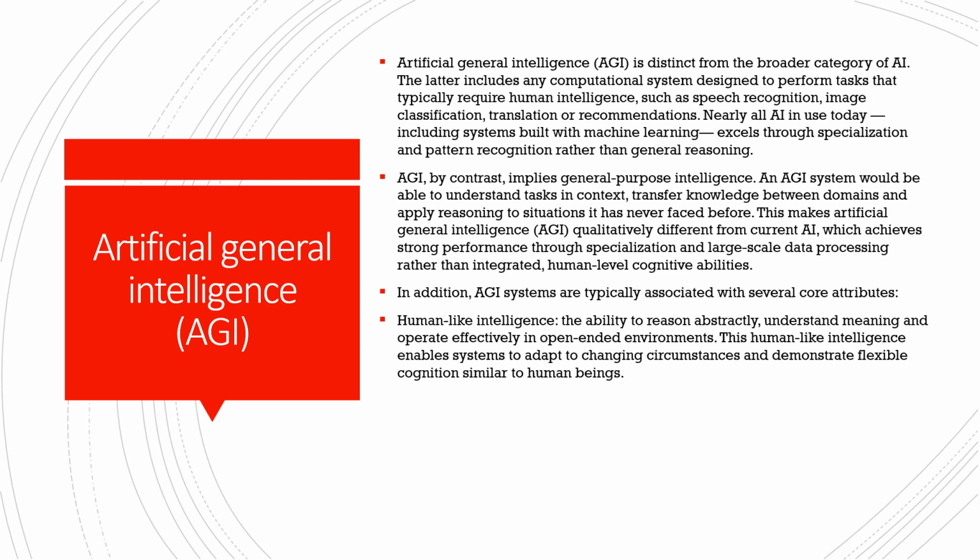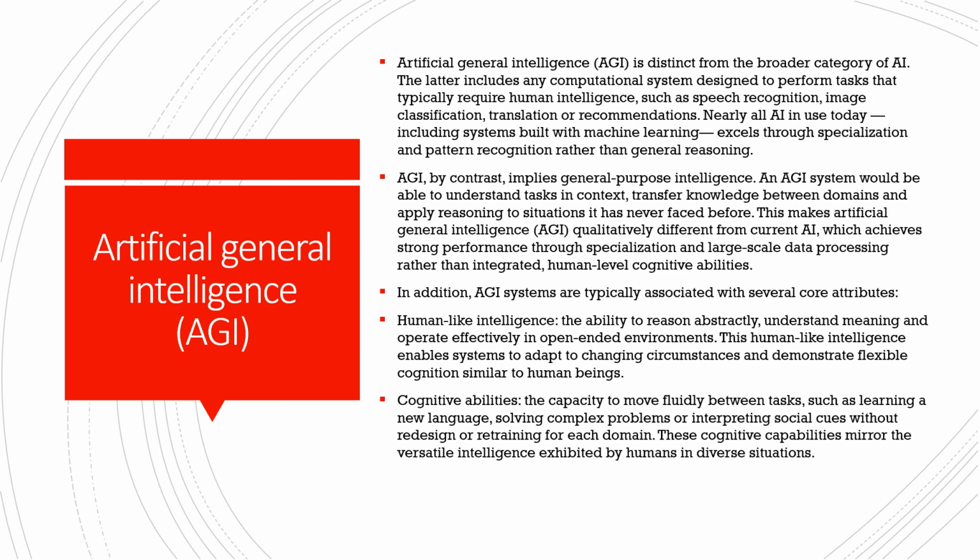One very important characteristic is human-like intelligence: the ability to reason abstractly, understand meaning, and operate effectively in open-ended environments. This human-like intelligence will enable the systems to adapt to changing circumstances and demonstrate flexible cognition similar to human beings.